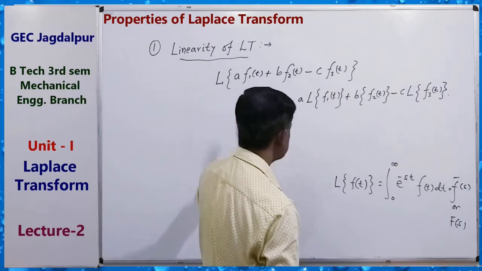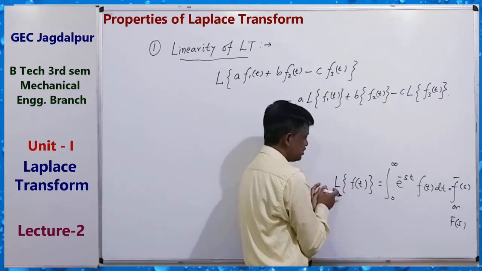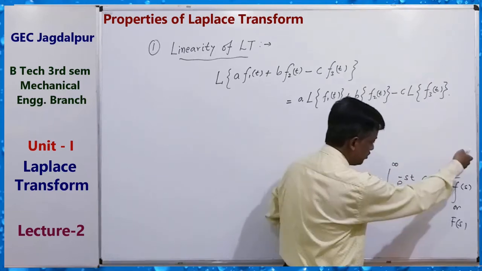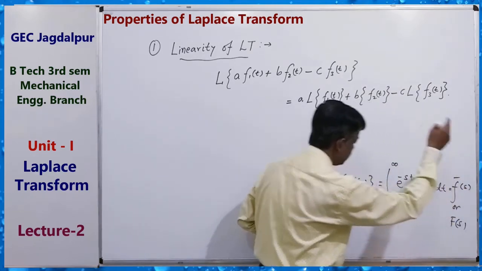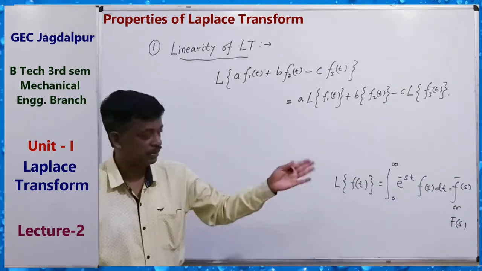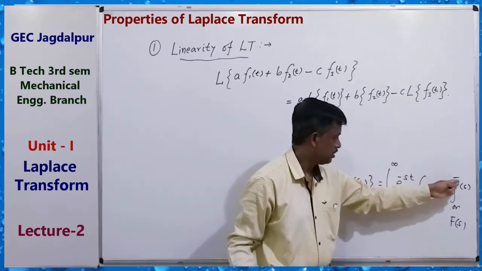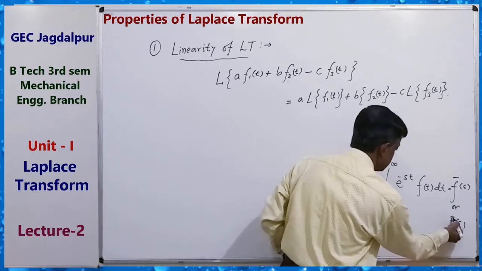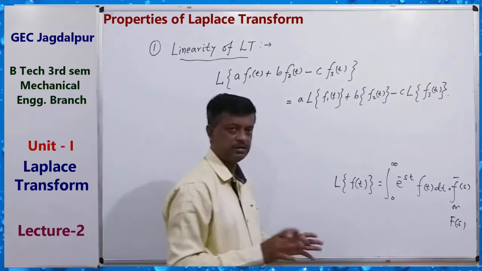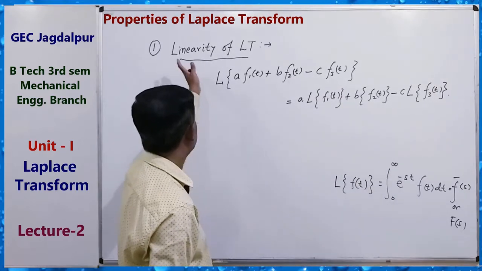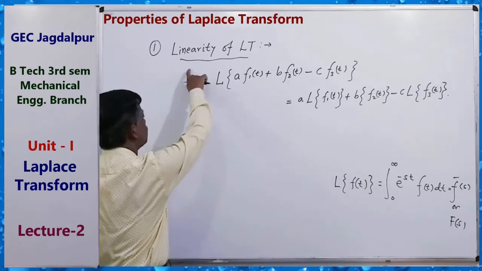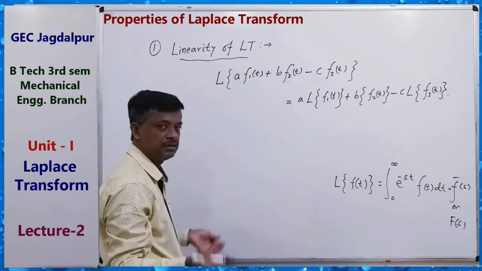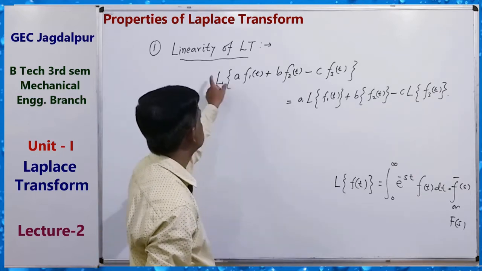So the Laplace operator operates on this function and gives this value. By this integral, we get the value as a function of s, denoted by either f bar s or capital F(s). So this is our main definition, remember it. Now, linearity of Laplace transform means this operator is a linear operator.